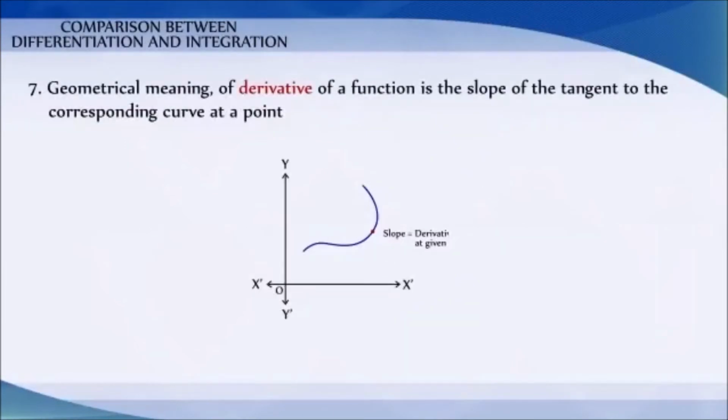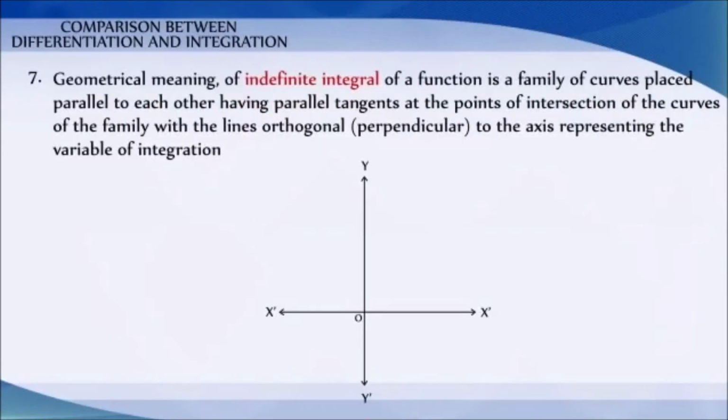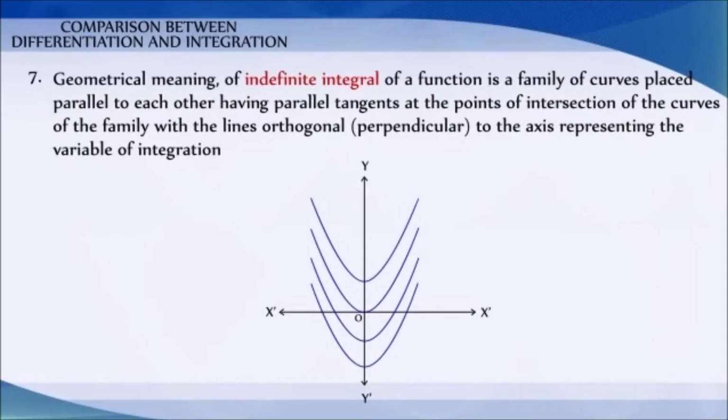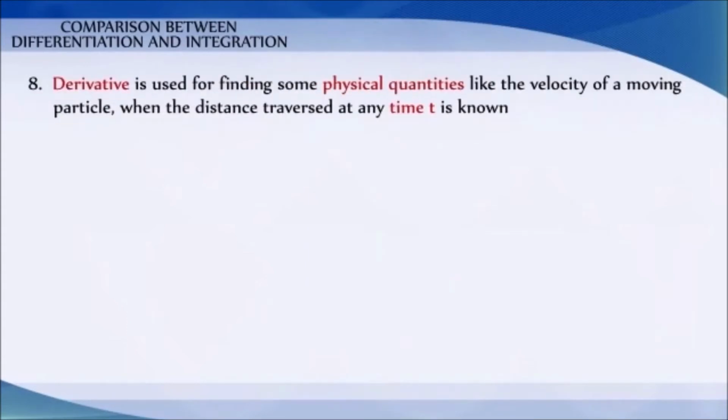The geometrical meaning of derivative of a function is the slope of the tangent to the corresponding curve at a point. Similarly, the geometrical meaning of indefinite integral of a function is a family of curves placed parallel to each other, having parallel tangents at the points of intersection of the curves of the family with the lines perpendicular to the axis representing the variable of integration. The derivative is used for finding some physical quantities like the velocity of a moving particle when the distance traversed at any time t is known.